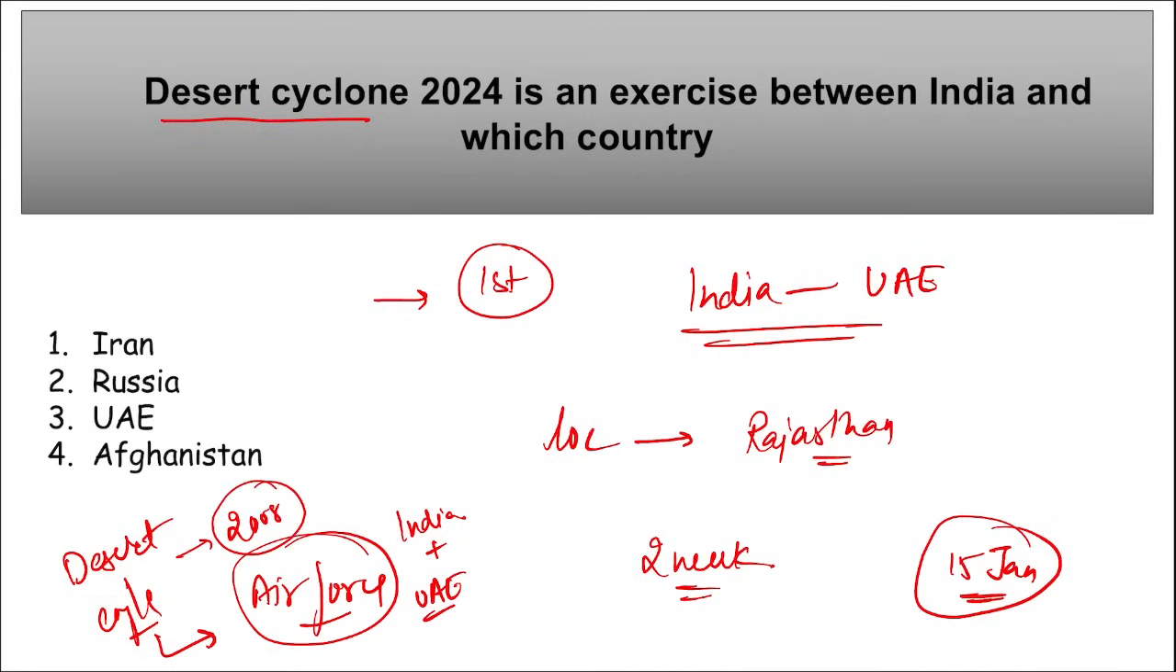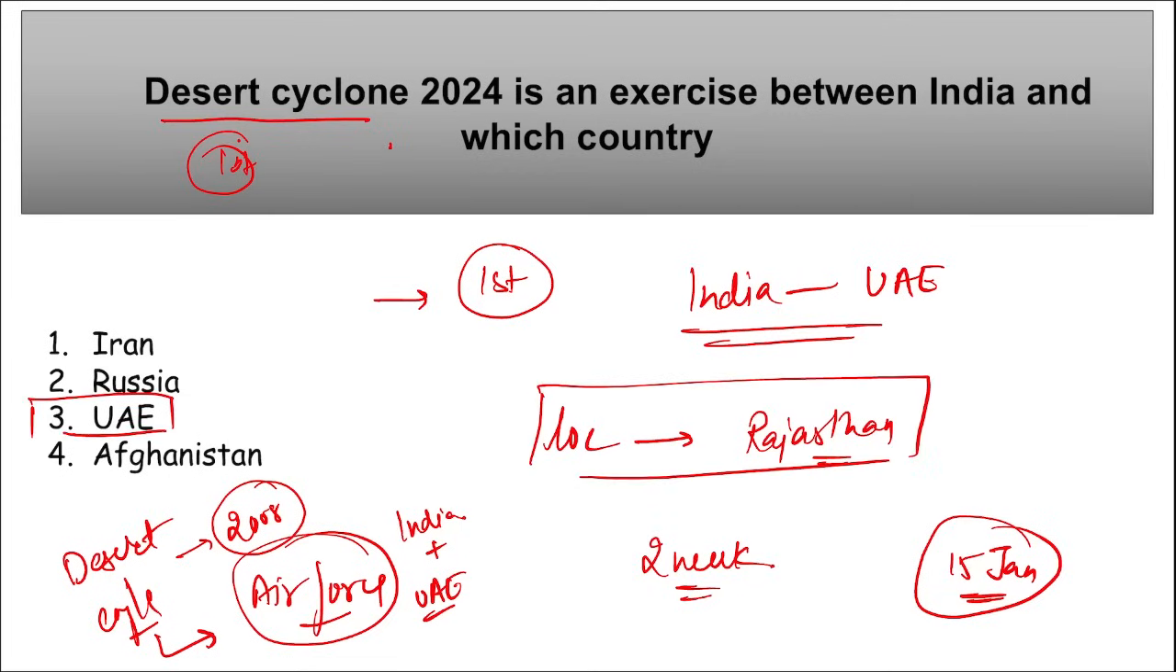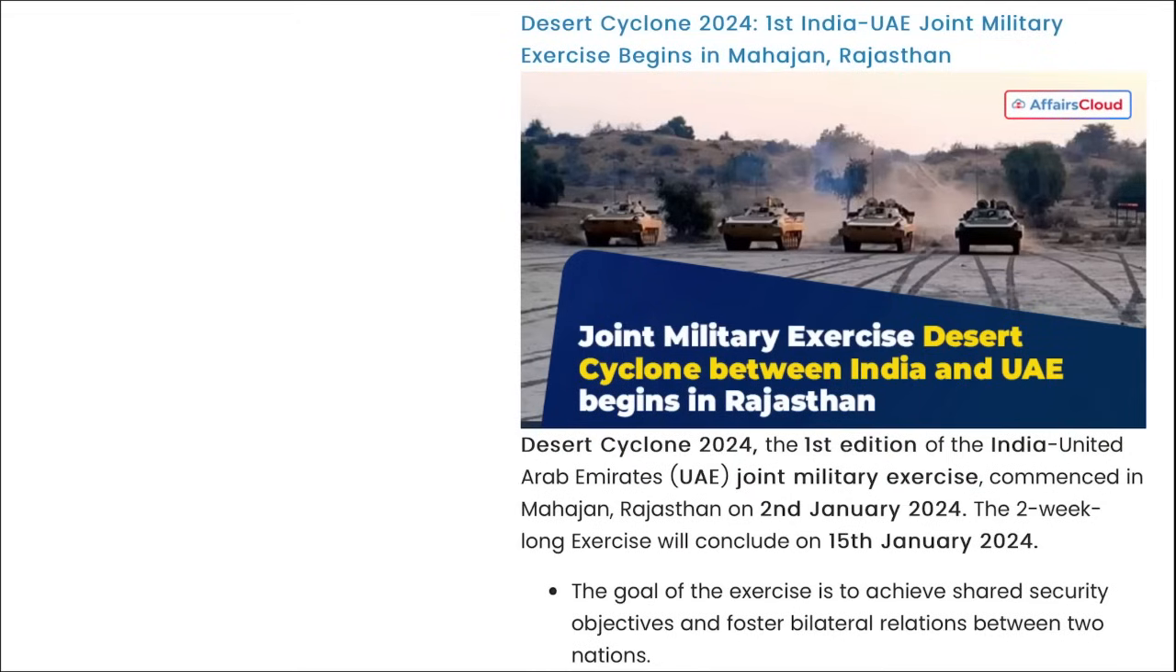So it is Desert Cyclone. This is an exercise between India and UAE, and it was the first edition of this exercise between India and UAE. Correct? Next, what is the location? Rajasthan, India.